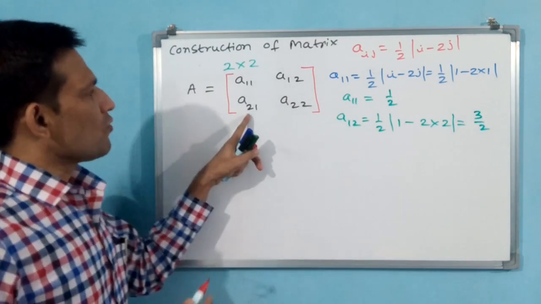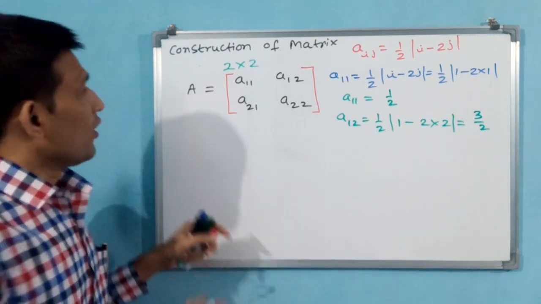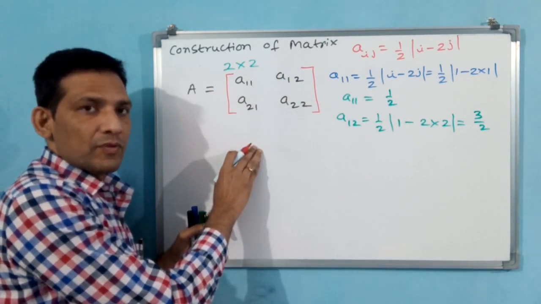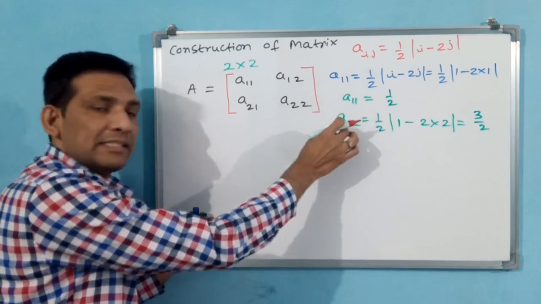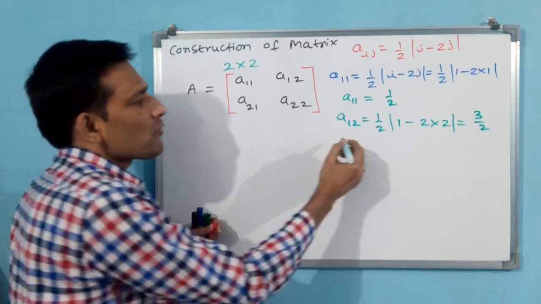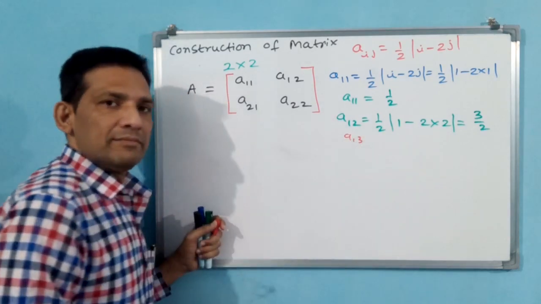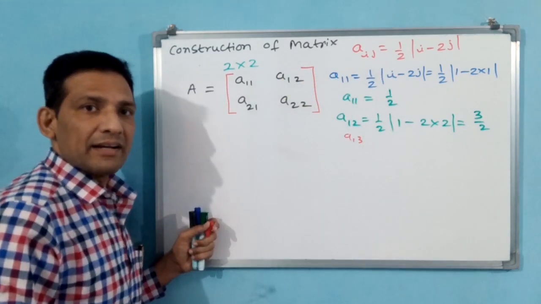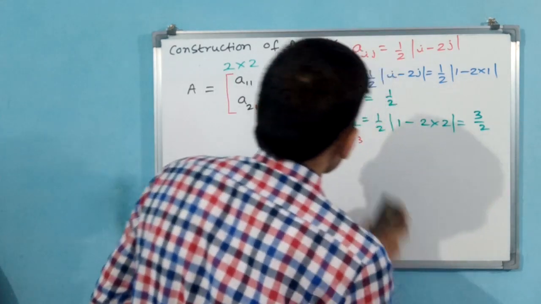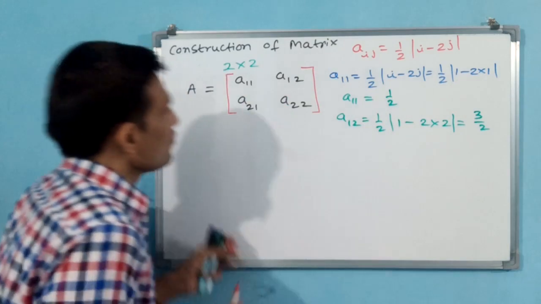Okay, now go for A21. See, unless you write this generalized element form, you don't know what elements you have to take. You have written this, or else what are you going to do? You are going to do A13, but A13 is not required here. That is why first you write this generalized form. Now you go for A21.